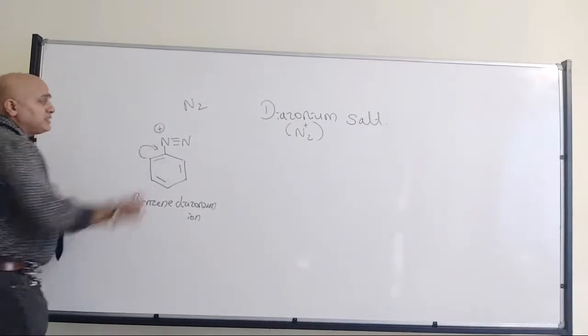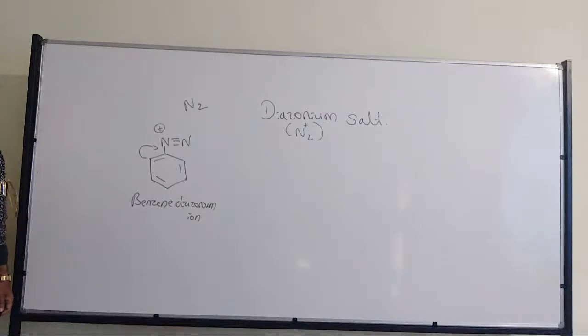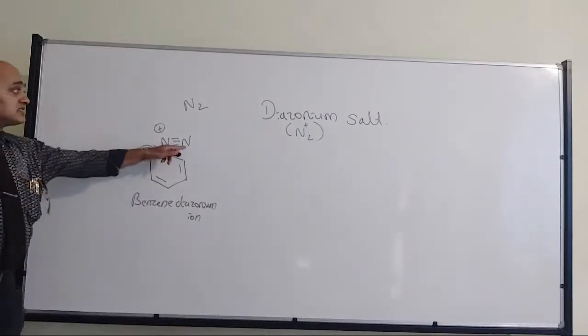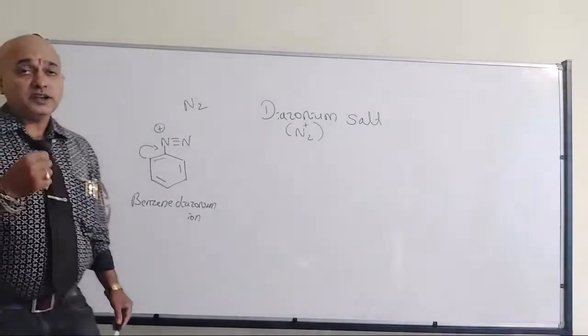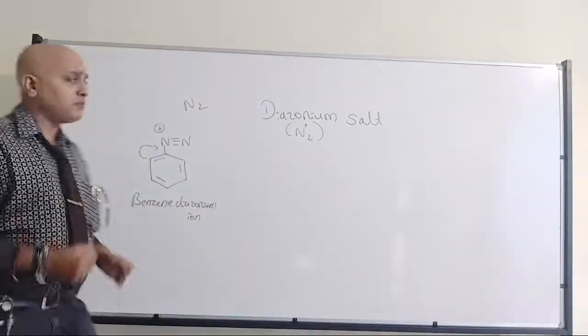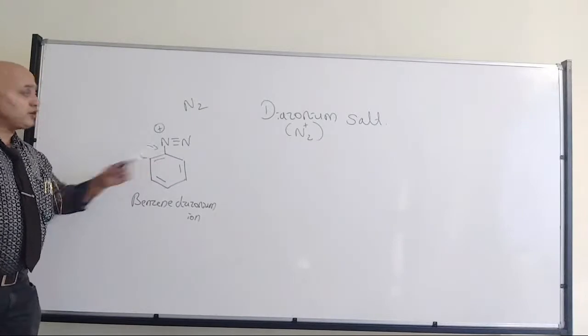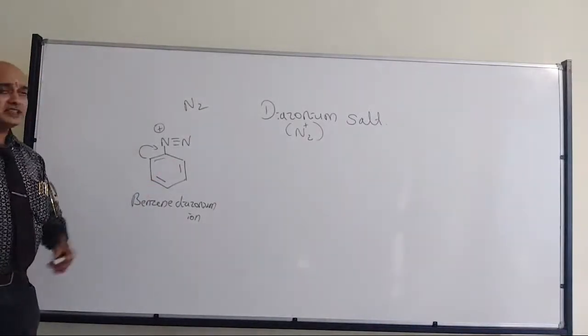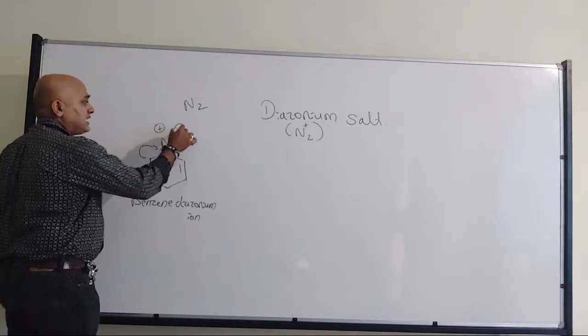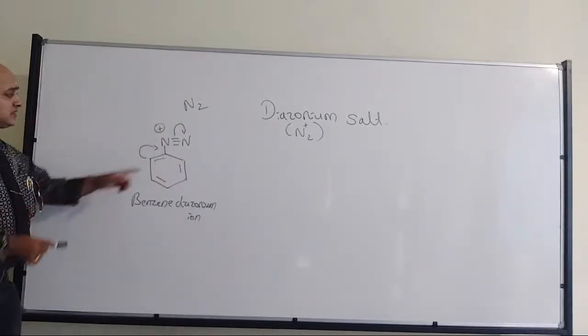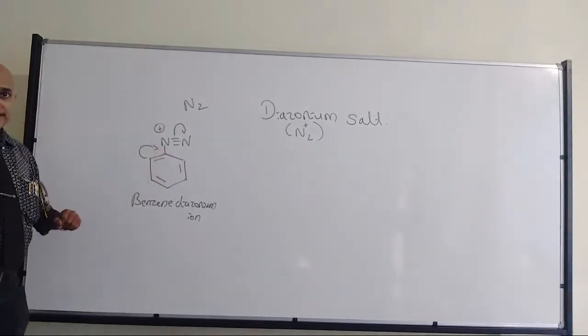Now, due to the presence of positive charge, it will try to pull the electron from the neighboring carbon. Because these nitrogens are equipotent, it cannot torture the nitrogen, so it has to torture the carbon. But this nitrogen will help in taking the electron, because then only it can make the double bond here.